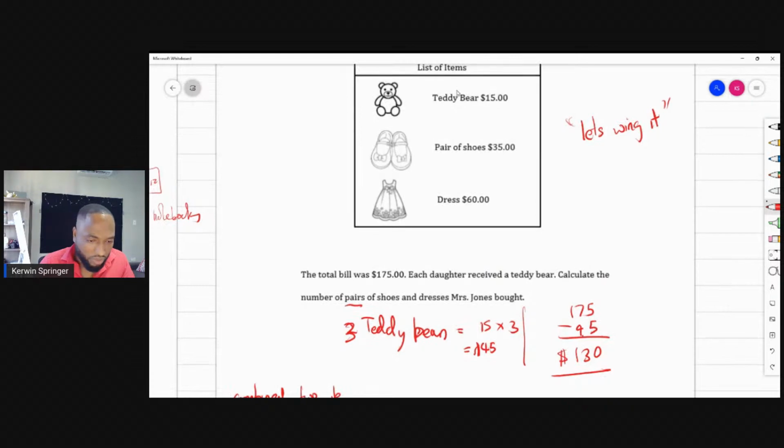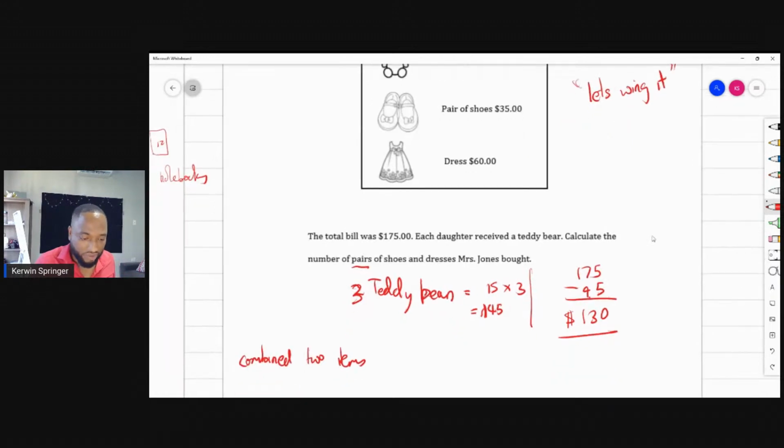And now they want to know how many pairs of items for each daughter. Well, add up the shoes and the dress. So the combined two items is 95. So something is working out here. The number of pairs of shoes and dresses she bought.